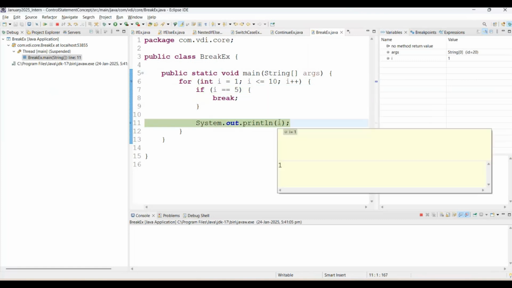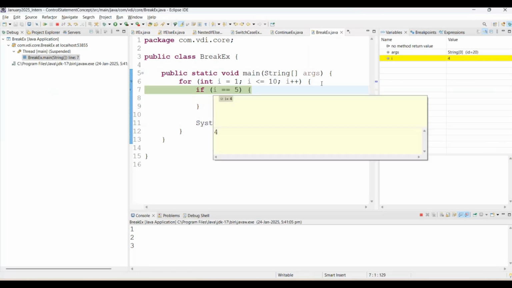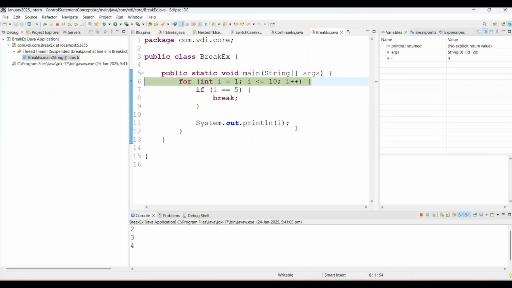What is the value of i? 1. The same happens for the next iteration, because of i plus plus, the i value increments by 1. i is 2. Not satisfied. It will come to the printing statement and print the value. Same for the third, same for the fourth as well. Now see, the i value is 4. Again it will come to the printing statement and print the value.